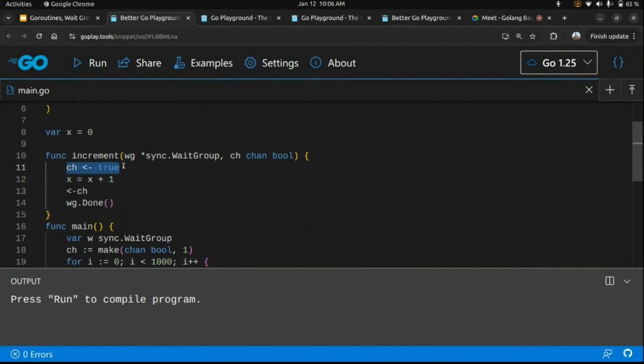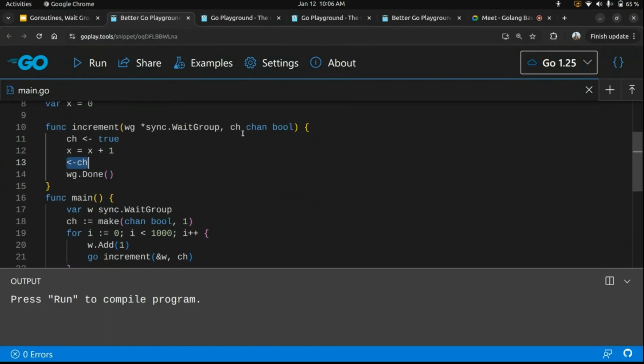Whenever I write a boolean value to that channel, it will block that channel. It has capacity 1, it cannot accept more values, and it will execute x is equal to x plus 1. As the channel is buffered, it can accept one value. Even though the first goroutine has not finished, if a second goroutine tries to access this, it cannot write true again to that channel. This is a blocking call. And at line number 30, I'm reading the value from that channel. Now this call is unblocked, and another goroutine is free to acquire the lock on this channel, right? Lock means to increment the value. So this is how we do it with the help of a channel also.